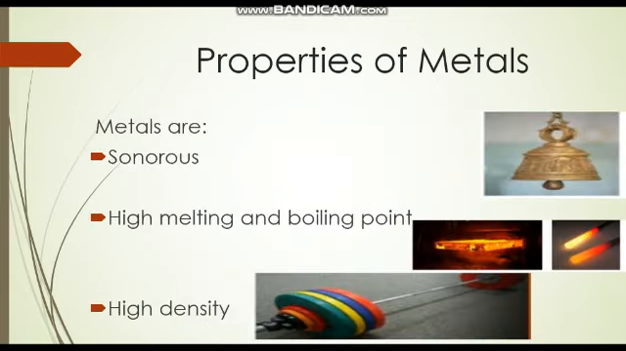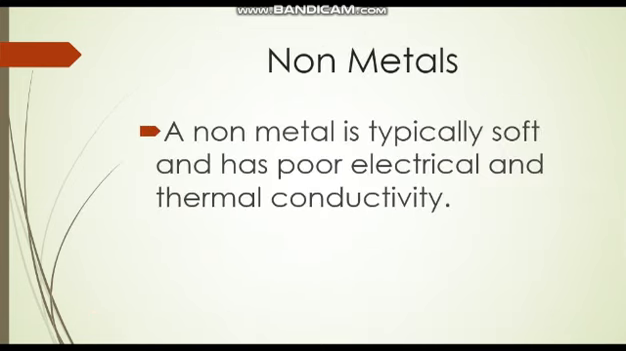They are difficult to melt. That is the reason metals have a high melting point, and they also have high boiling points. Metals have high density. This means that the mass per unit volume is high. Now these are all the properties of metals. Now coming to non-metals. A non-metal is soft and a good insulator of heat and electricity. Now I will discuss the properties of non-metals.